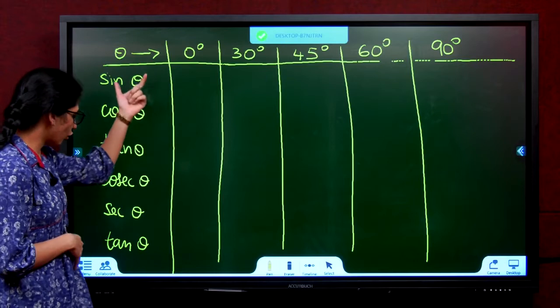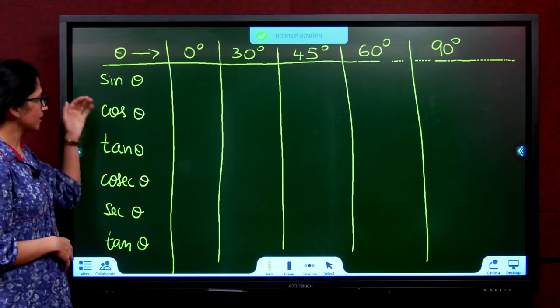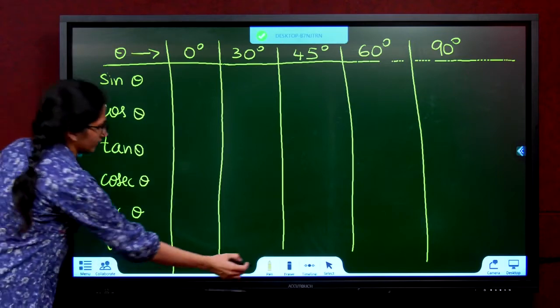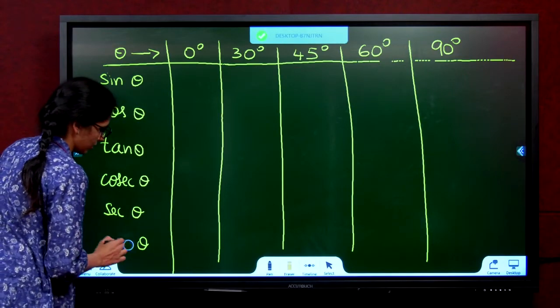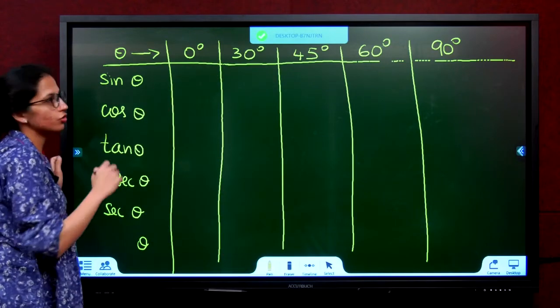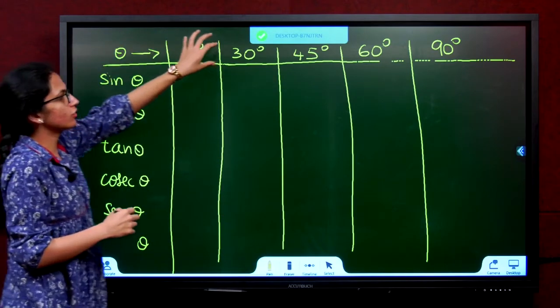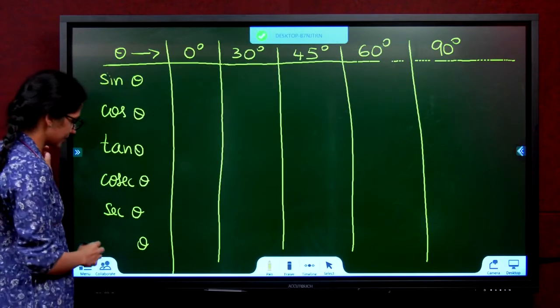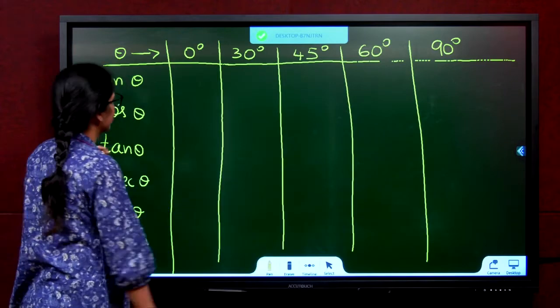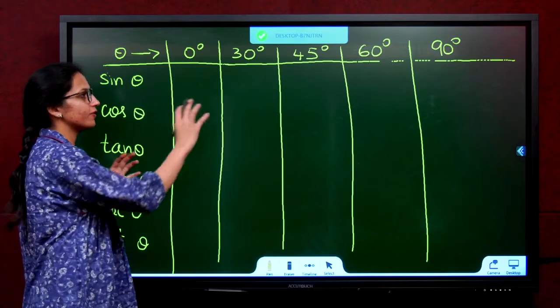Please first write down all the 6 trigonometric ratios here: sine, cos, tan, cosec, sec and cot. The last one is cot. And then write the angles in the topmost row. Theta is the angle: 0 degree, 30 degree, 45 degree, 60 degree and 90 degree. Write it down and then we shall start this. Okay, so learn by heart the first row only.